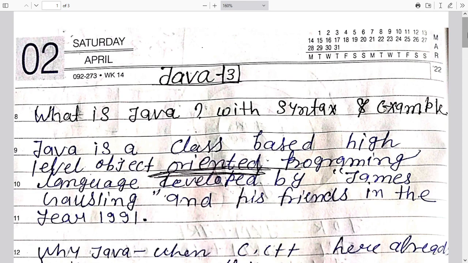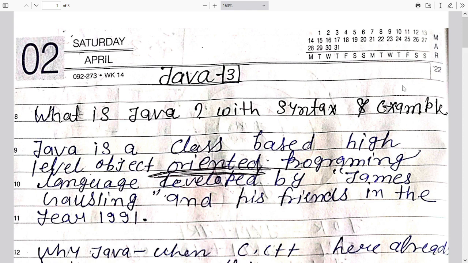So Java is a class-based, high-level, object-oriented programming language. Here, object-oriented is the most important thing, because C and C++ are both high-level languages, but they have only about 5% of the object-oriented programming concepts, that is structure, union, and enum, and a few little bits. So that's why we must clarify what object-oriented means.